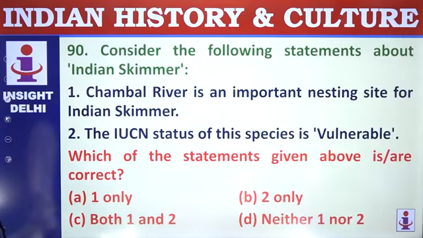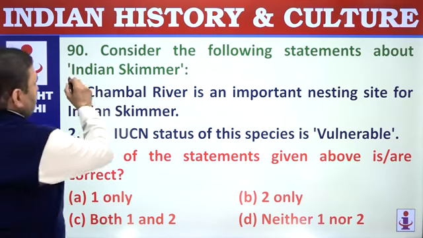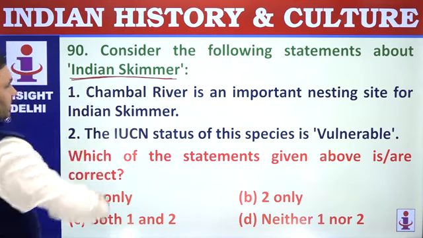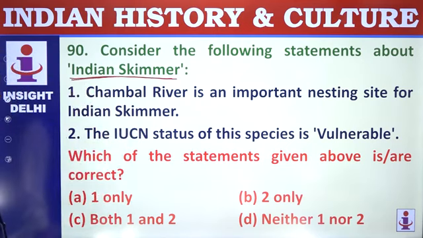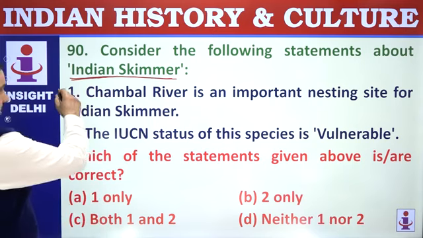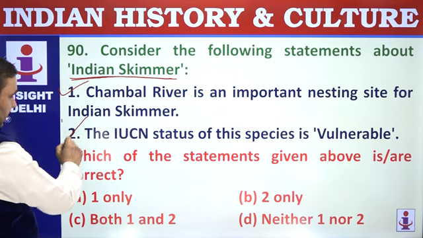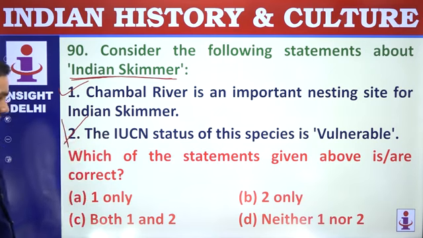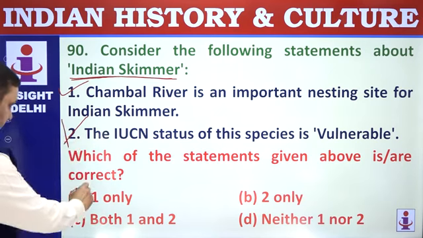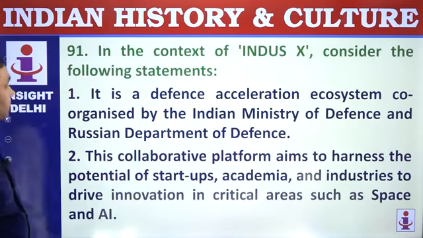Consider the following statements regarding the Indian skimmer. The skimmer is a kind of duck, a water bird, you can say. The Chambal River is an important nesting site for the Indian skimmer. This is correct. It is not vulnerable. This is endangered, so it's far more threatened than vulnerable. That is, only A is correct.